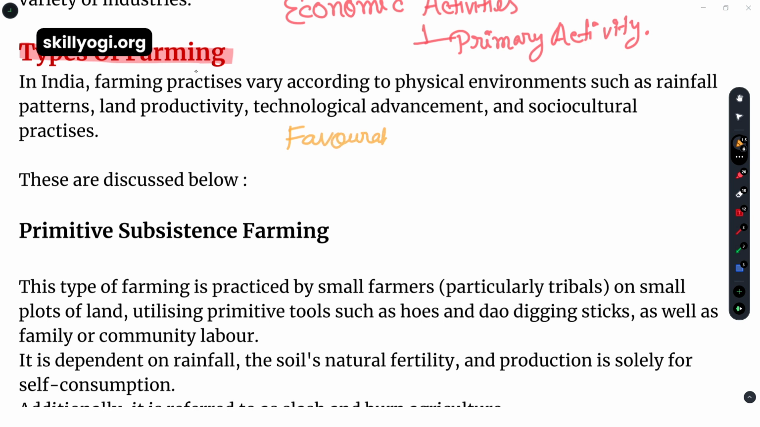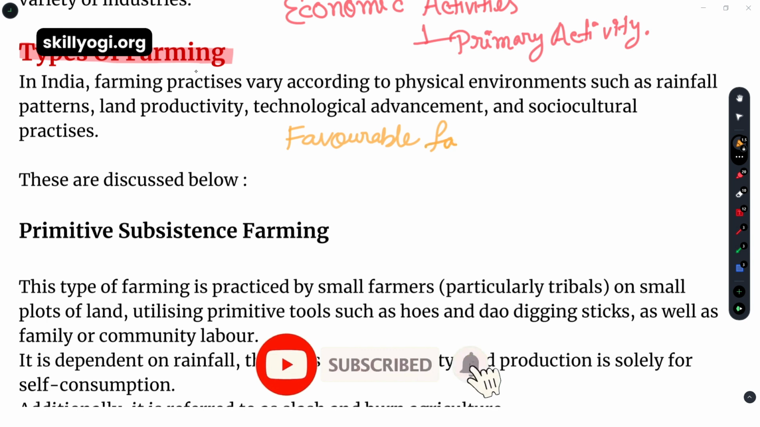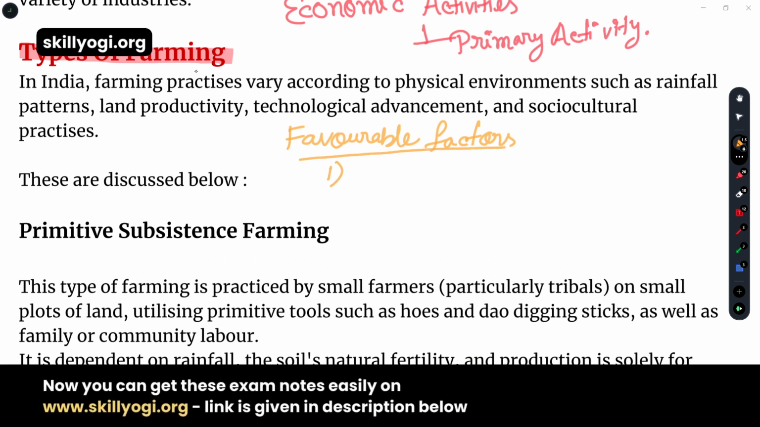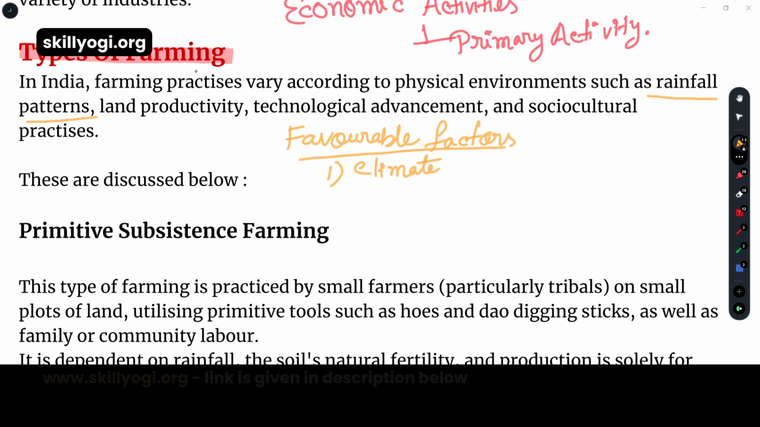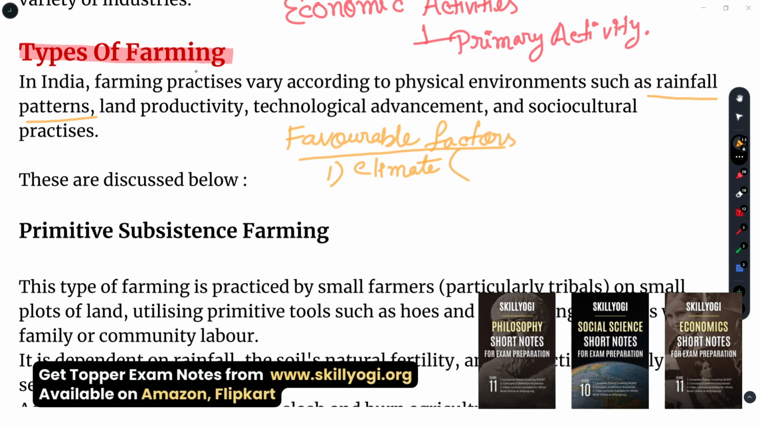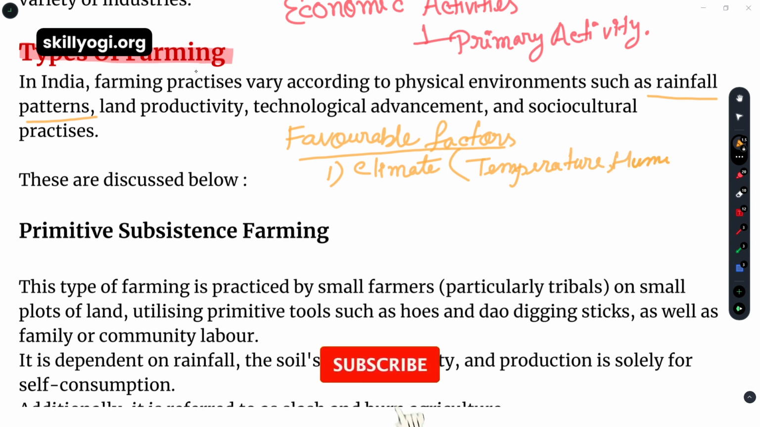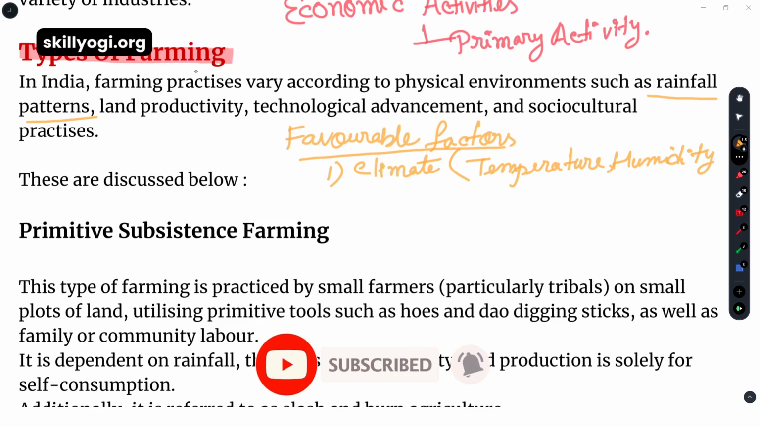It's very important, it can come in your exam, that favorable factors to make a farming process. Which are the factors? If I am writing over here point wise, the first one is climate, and in this note it's also written, you can see, such as rainfall patterns. Not only that, it will also include rainfall, temperature and humidity. These three are the main factors which are included in the climate point.